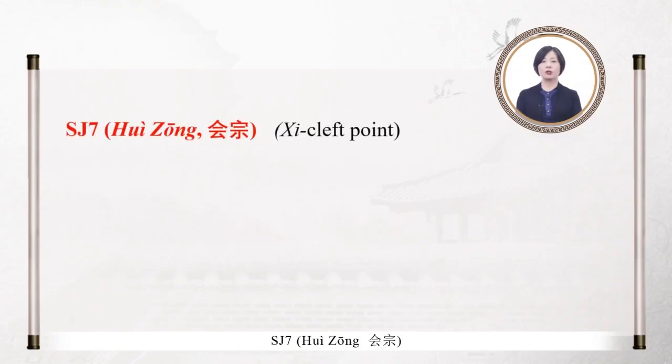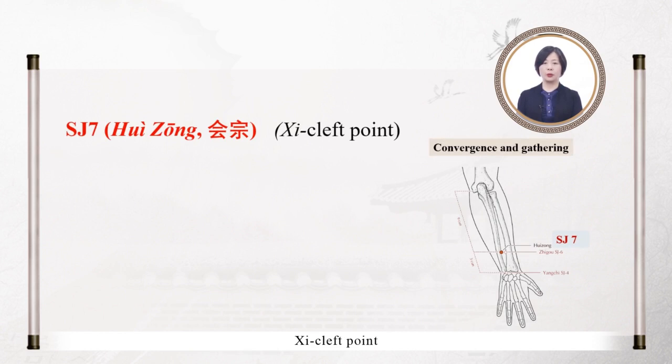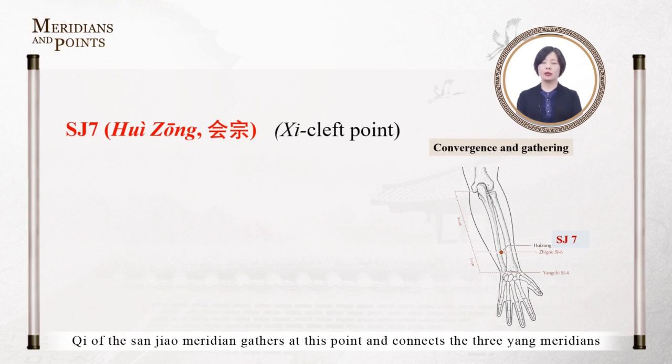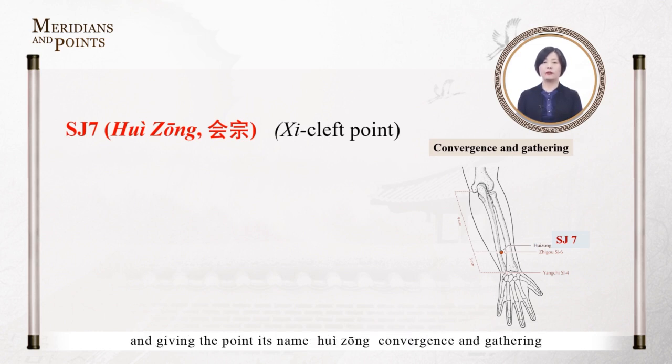三焦 7 会宗, xi-cleft point. 会 means meeting and gathering, 宗 means faction or group. Qi of the 三焦 meridian gathers at this point and connects the 3 yang meridians, reflecting the idea of connecting with each other in one group, giving the point its name 会宗, convergence and gathering.